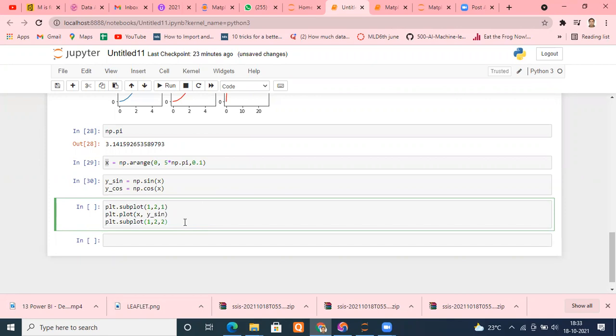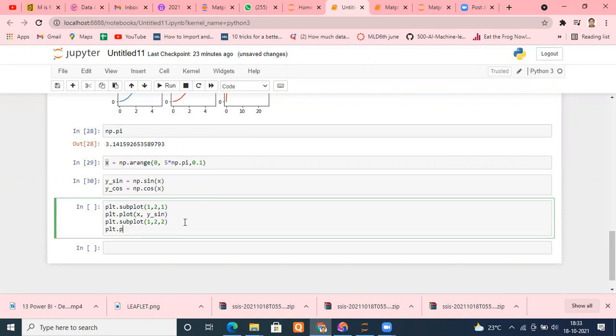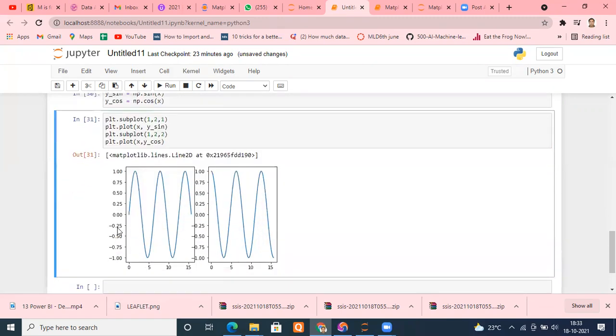Okay. And I'm going to type PLT dot plot. This time I want x versus y underscore cos. Okay. And we can run that. Can you see? This is our sine wave with respect to x, and this is our cosine wave with respect to x. Okay, so we can generate our sine data, cosine data, and even visualize that data.